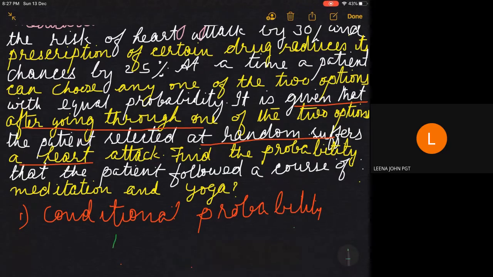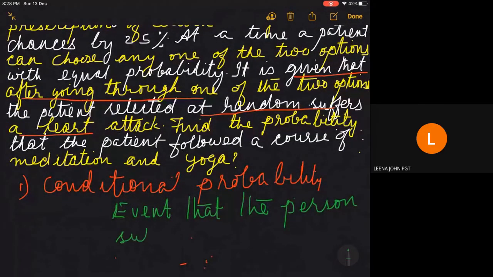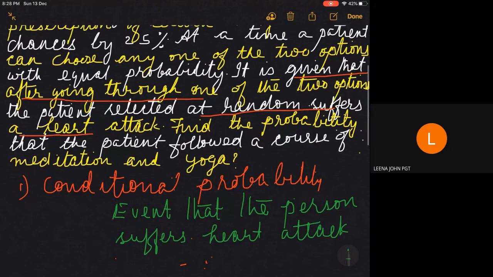So we do not know whether it happens early or later. So anyway, you can write this as one event, the event that the person suffers heart attack.